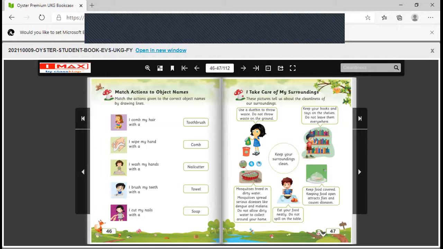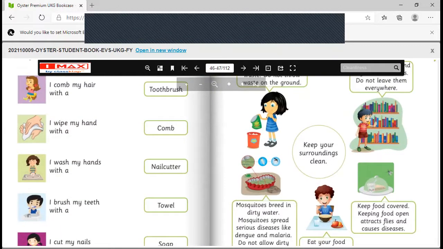Then, mosquitoes breed in dirty water. Mosquitoes spread diseases like dengue and malaria. Do not allow dirty water to be stored near our home. Students, if there is some dirty water stored near your home, mosquitoes will breed in that and spread diseases, dengue and malaria. So do not allow dirty water to be stored near your home.